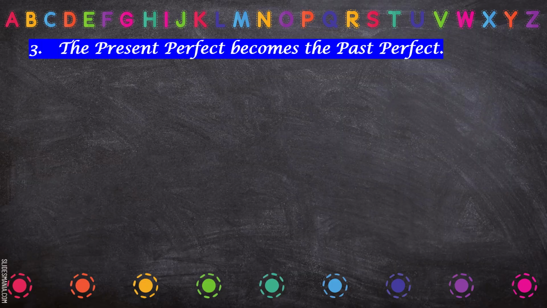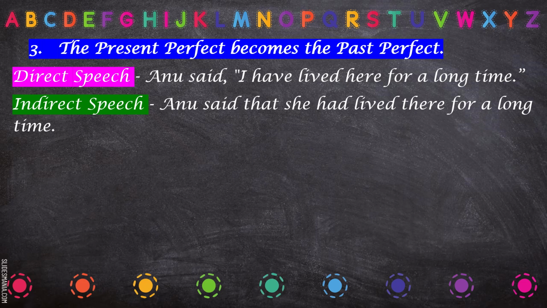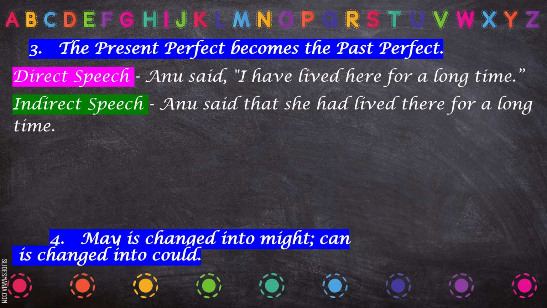Now the third rule: the present perfect becomes past perfect. Simple present becomes simple past. Present continuous becomes past continuous. Present perfect becomes past perfect. Example: Anu said, I have lived here for a long time. So it will be changed to: Anu said that she had lived there for a long time. Now you can notice one more change here, that here has been changed to there. There is a list of some words I'll be giving you afterwards. They are also to be changed in indirect speech.